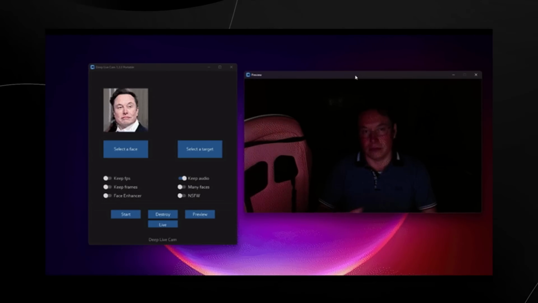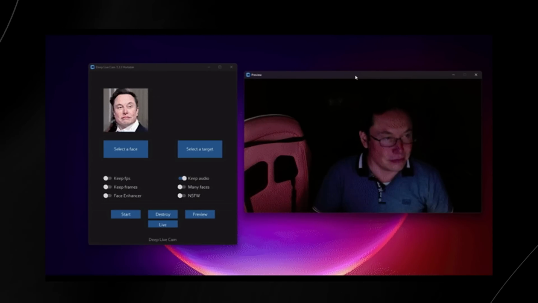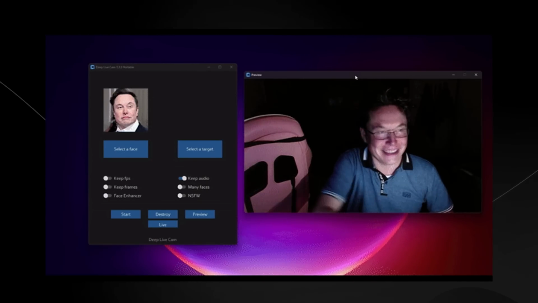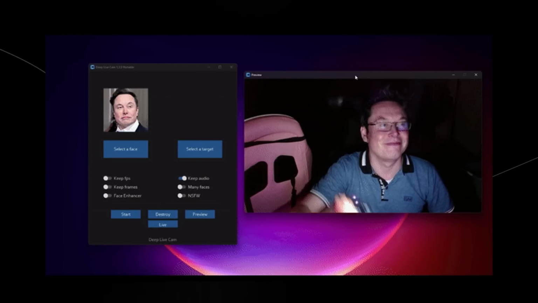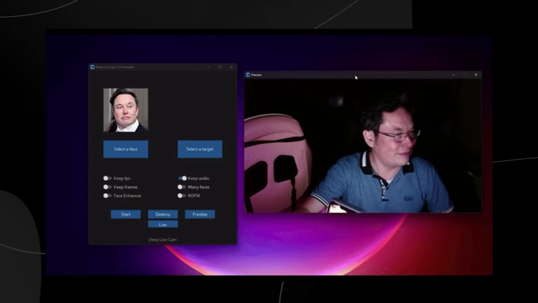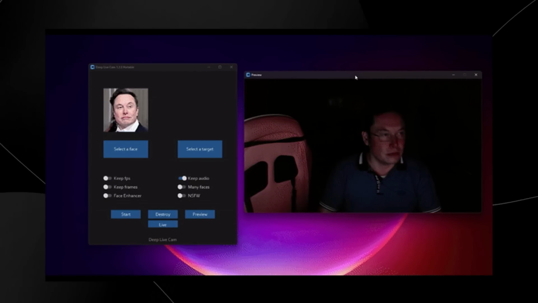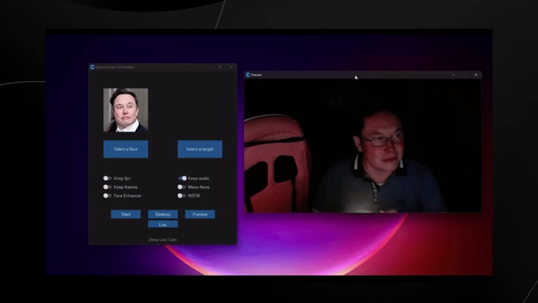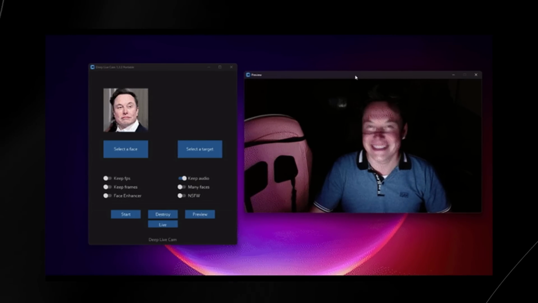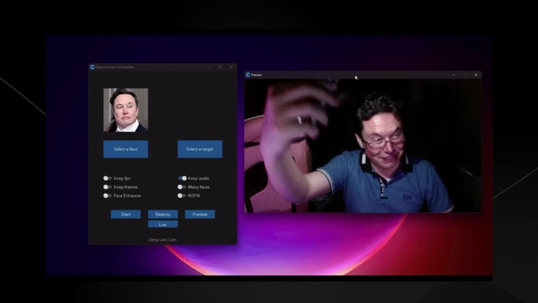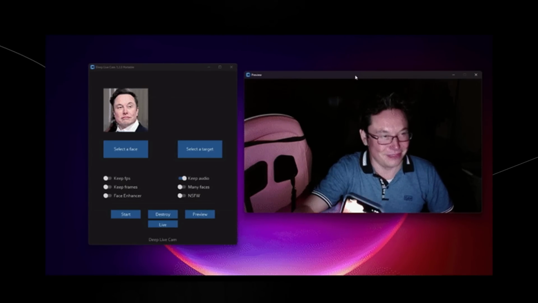And take a look at this. Okay, this is a deepfake tool. This is called Deep Live Cam. It's been on GitHub for quite some time, and honestly, if I'd seen this, I would probably not believe that it's Elon Musk. I would say there's something off about this, but I can't tell. But if I showed this on a live stream to someone, they would be like, yeah, that's Elon Musk. I mean, his body does look a bit weird, but I guess it's him. I mean, the lighting, there's really no indication that it isn't Elon Musk here.